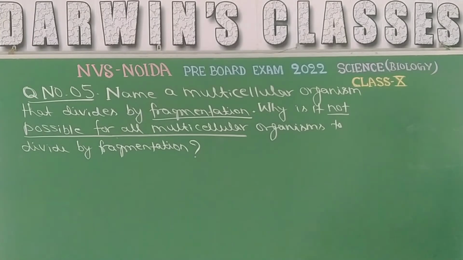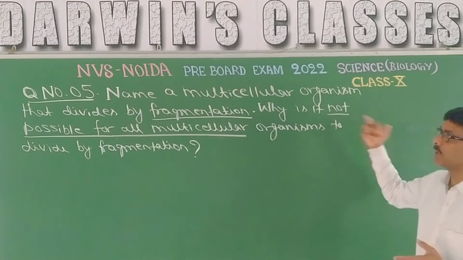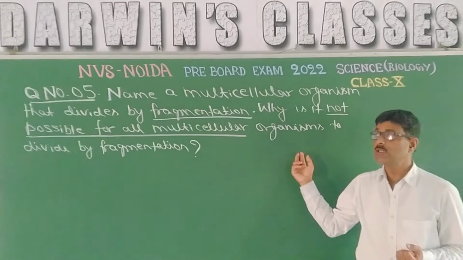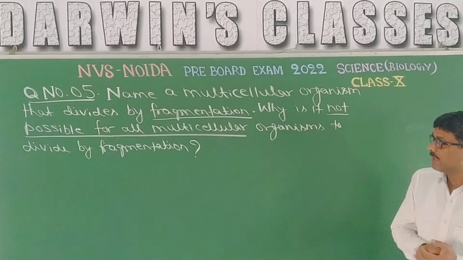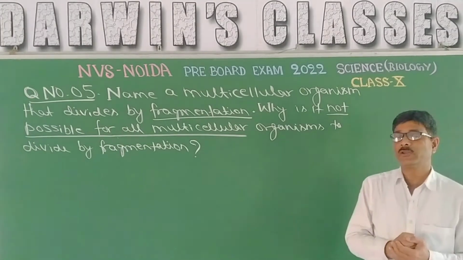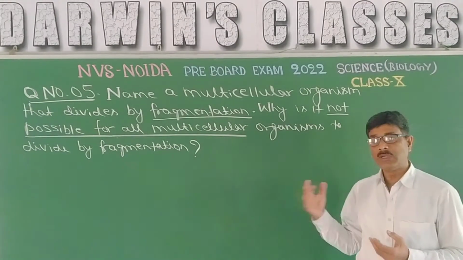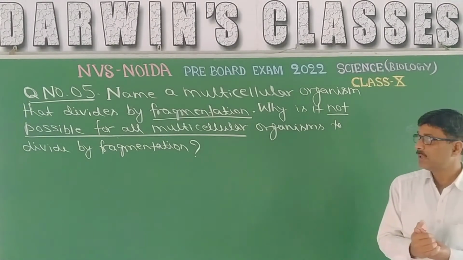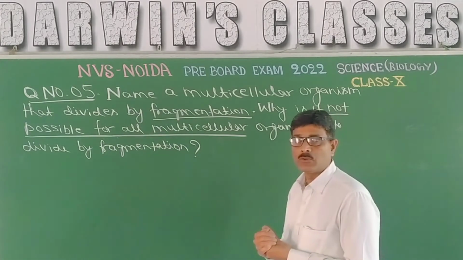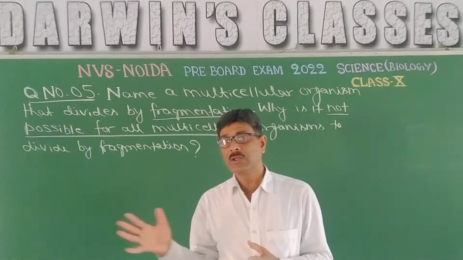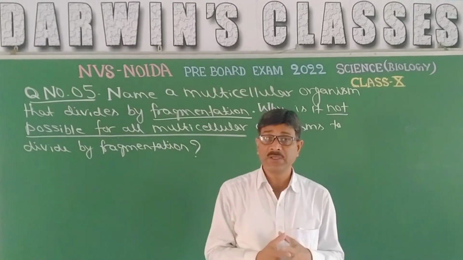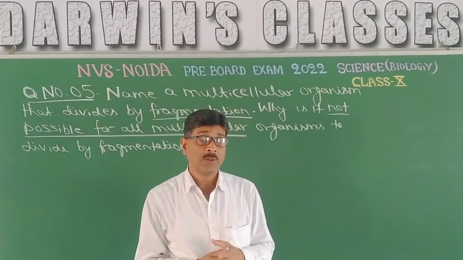Here is the next question, that means question number 5. Name a multicellular organism that divides by fragmentation. Why is it not possible for all multicellular organisms to divide by fragmentation? So the first part is, name the multicellular organism which divides by fragmentation.